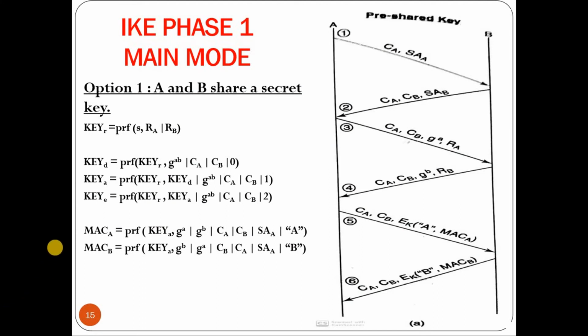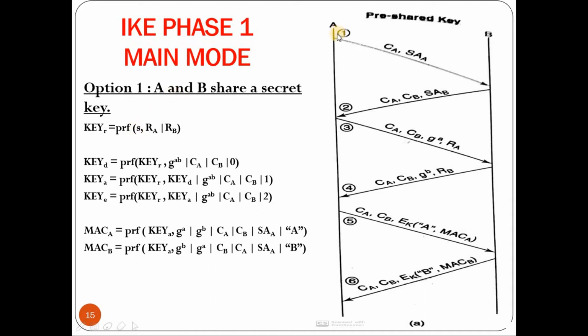Main mode has 3 options. The first option is A and B share a secret key. The second option is A and B have private signing keys. Option 3 is A and B each have a private decryption key. So we will go through the first option, A and B share a secret key. Before we do the IKE association, both A and B have shared a secret key. Let that secret be indicated as S.